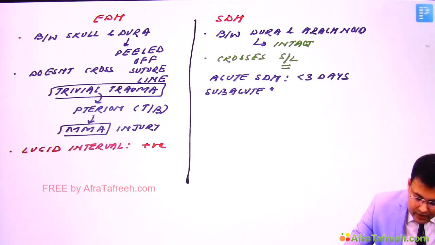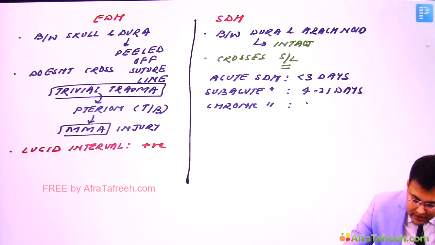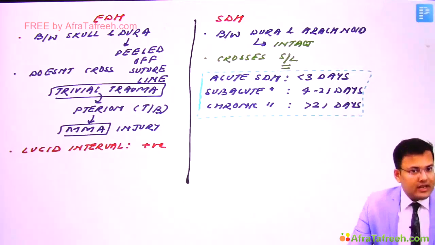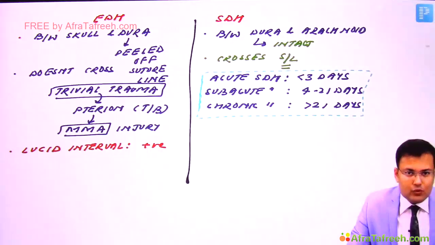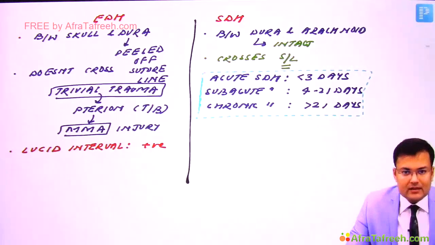Here the duration is 4 to 21 days. And what is chronic STH? This is the question which is asked. Whenever the duration is more than 21 days, and sometimes they ask in weeks. Clear? So chronic STH, when the duration is more than 21 days, or more than 3 weeks.